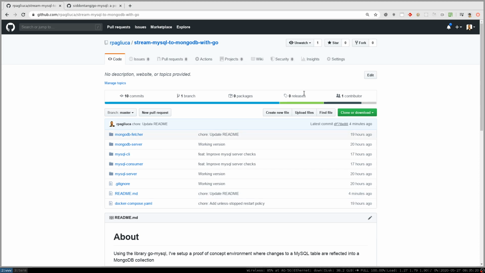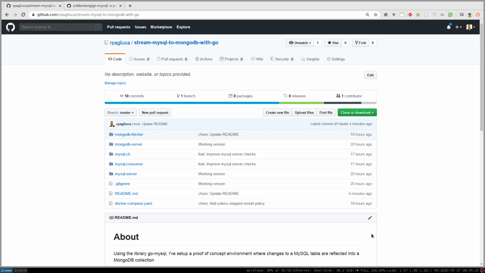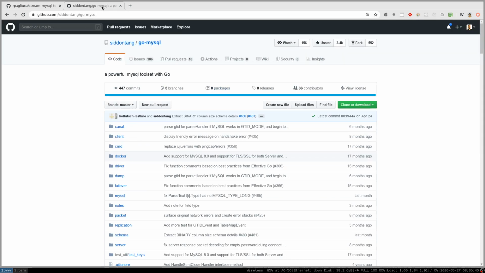Hi guys, today I'm gonna show you this little project called Stream MySQL to MongoDB with Go. And as the name implies, it's a little project where I show you how to stream changes from the MySQL database to a MongoDB database. To do that, I set up a proof of concept environment using the library go-mysql, which is shown here. It's a very nice library. You should definitely check it out, okay?